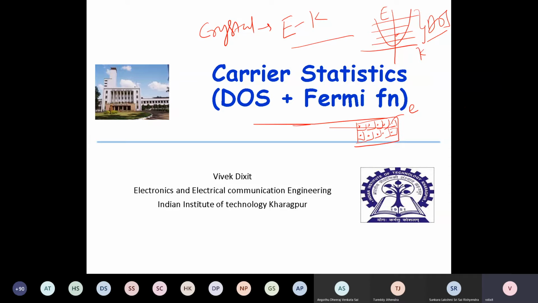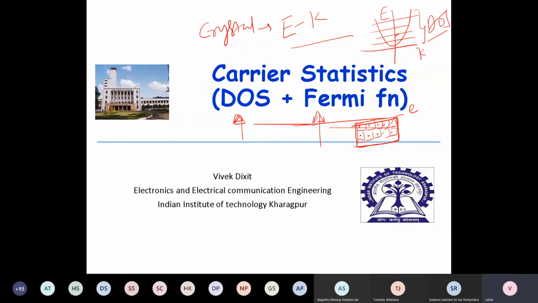Correct. So there are two things here, right? One is the density of finding an empty quarter, or finding a house. That is denoted by the density of states. The Fermi function tells you the probability of that quarter or house being occupied. You understand? So first, how many houses are there in an area? Second, what is the probability that somebody is going to come and live there, right?